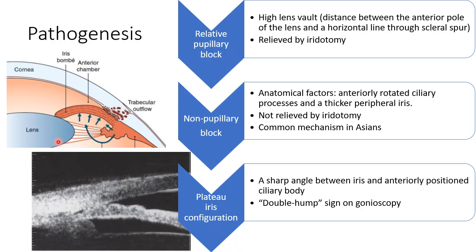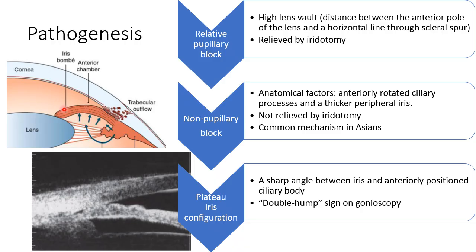So what happens in a thick lens is that this part, the anterior part of the lens, is in contact with the iris over here, right? As a result of which the outflow of aqueous through the pupil is obstructed. So this is what is known as pupillary block. The thick lens is obstructing the outflow of aqueous from the posterior chamber to the anterior chamber. As a result, aqueous is building up in this region, pushing the iris forwards, and that forward bending of the iris is now going to cause a blockage in the angle.